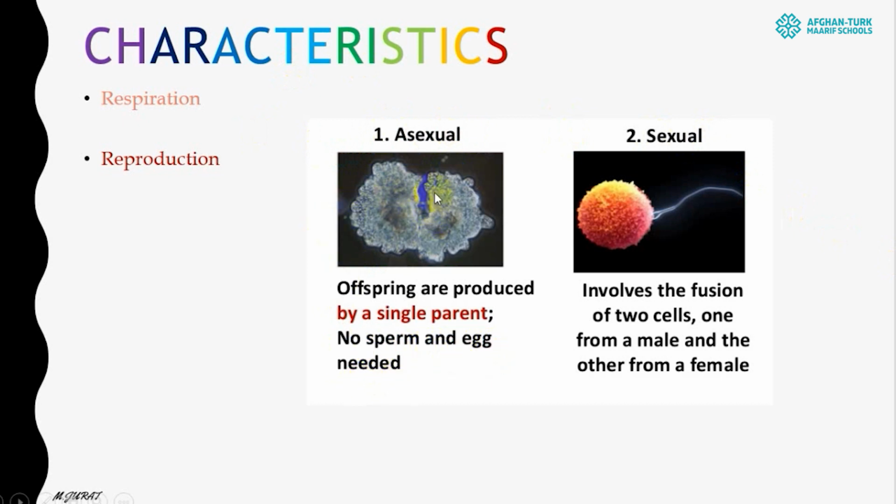One cell by itself can divide itself into two cells and make two new animals, or they can do another kind of reproduction without using egg and sperm. But in sexual reproduction, egg and sperm are always necessary, because egg and sperm have to fuse with each other. They have to create a fertilized egg, and that fertilized egg can further develop into a new animal.